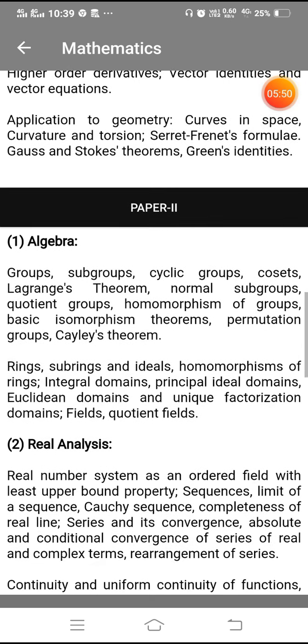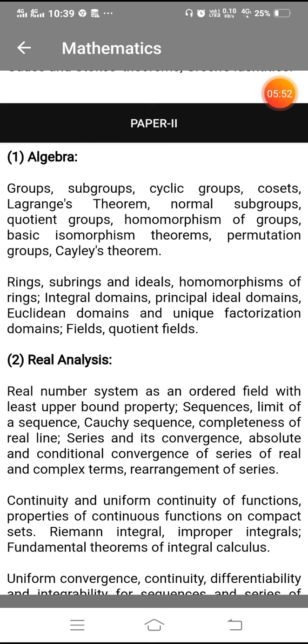So paper 2 also contains algebra, which includes groups, subgroups, cyclic groups, cosets, Lagrange's theorem, normal subgroups, quotient groups, homomorphism of groups, basic isomorphism theorems, permutation groups, Cayley's theorem, and rings, subrings, ideals, homomorphism, and so on, as you can see on the screen.